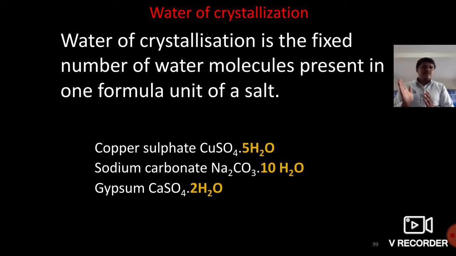This dried salt is called anhydrous copper sulfate. Its hydrated chemical formula is CuSO4.5H2O. When we heat CuSO4.5H2O, it loses its water molecules and forms CuSO4. This phenomenon is what we call water of crystallization. What do you mean by water of crystallization? It is a fixed number of water molecules present in one formula unit of a salt.